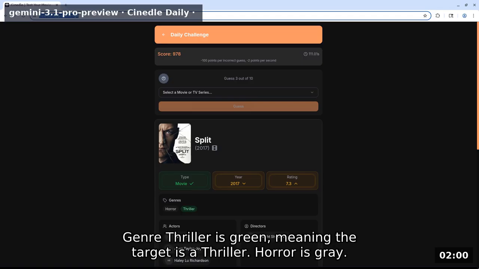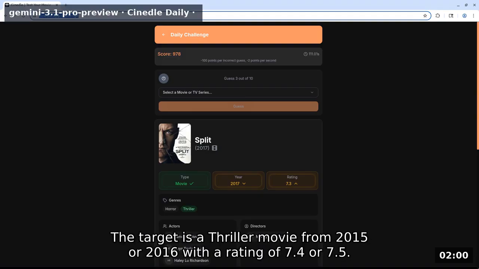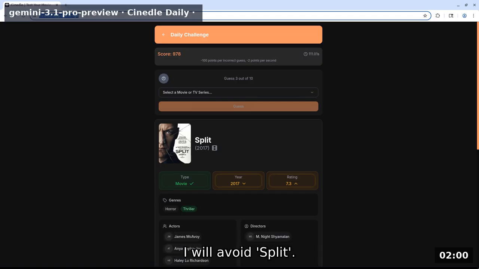Genre thriller is green, meaning the target is a thriller. Horror is gray. Actors and directors are all gray. The target is a thriller movie from 2015 or 2016 with a rating of 7.4 or 7.5. I will avoid Split.